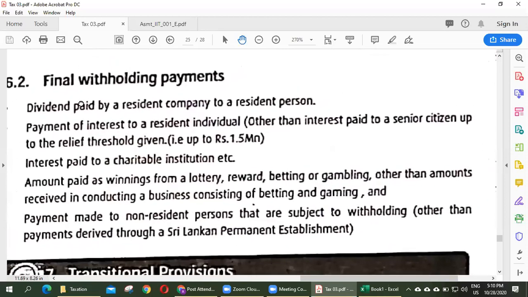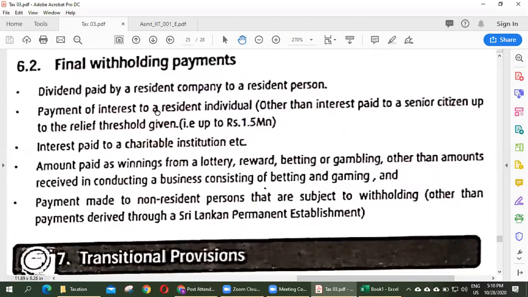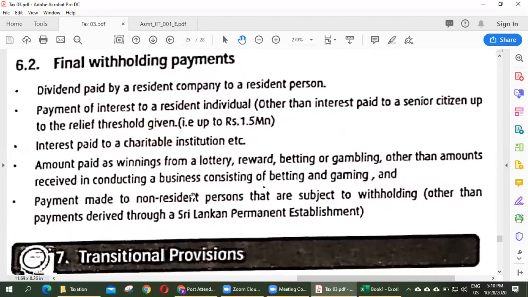And also a very important section, 6.2. Here, dividend withholding payments. You have to remember this: on what receipts you have already paid withholding payment normally. Number one, dividend paid by a resident company to a resident person.